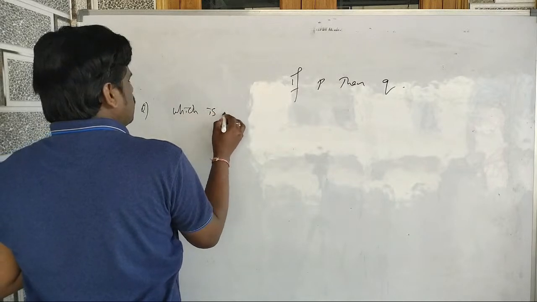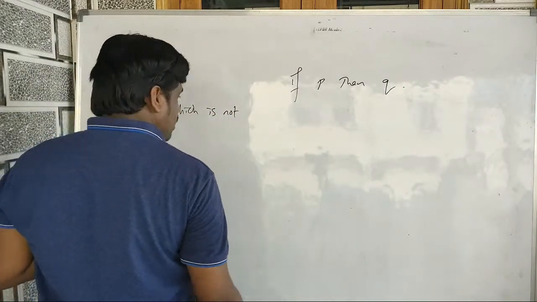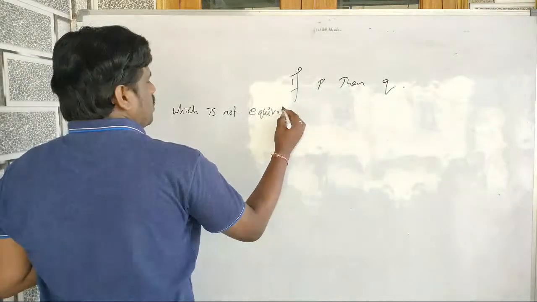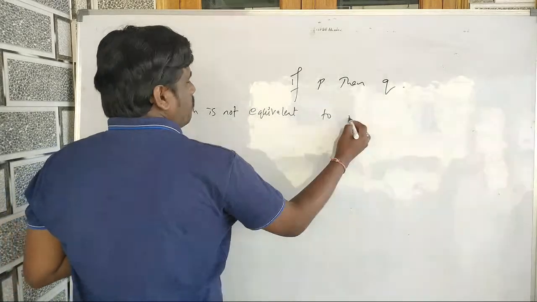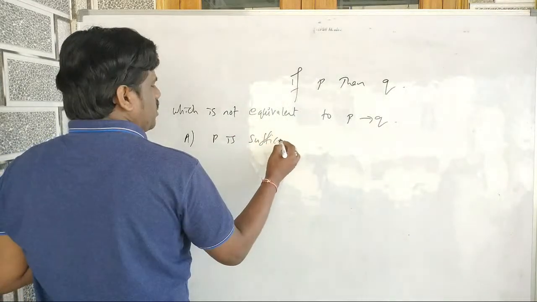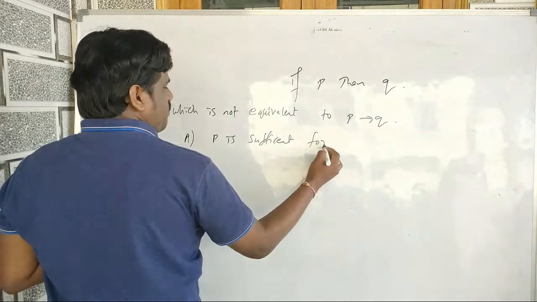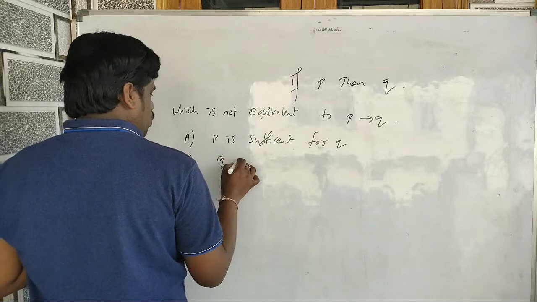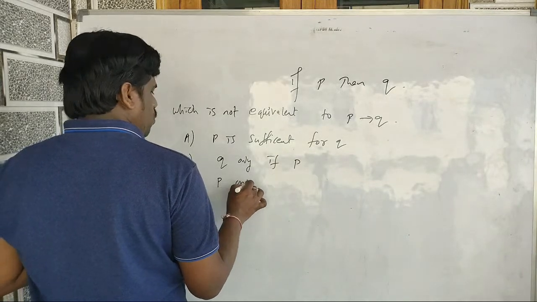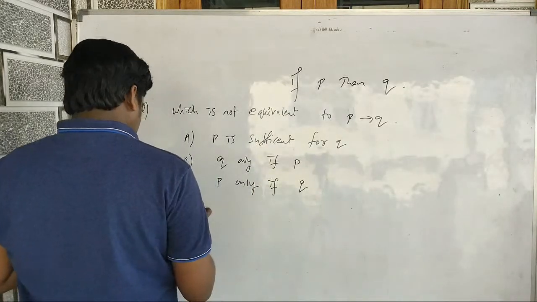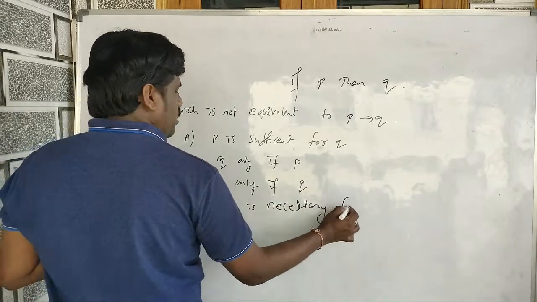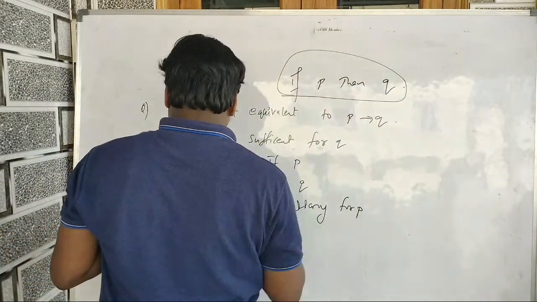Which is not, ये 2019 का है, this is 2019, okay, which is not equivalent to P implies Q. Option A, P is sufficient for Q, B is Q only if P, C, P only if Q, D, Q is necessary for P। इसके ऊपर आपको ऐसा questions आते हैं, इसका भी बोलता हूँ।